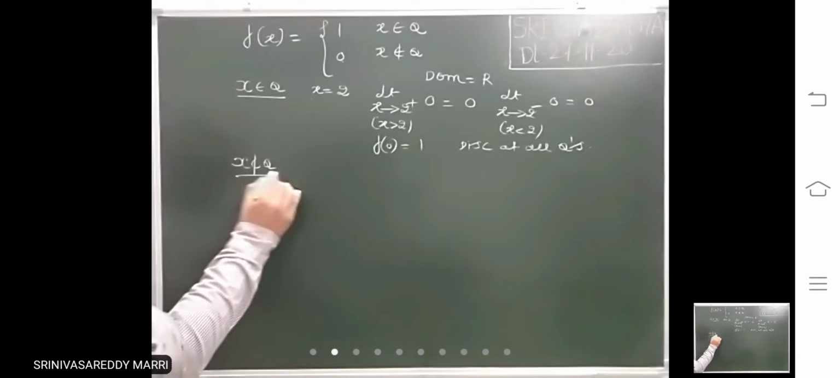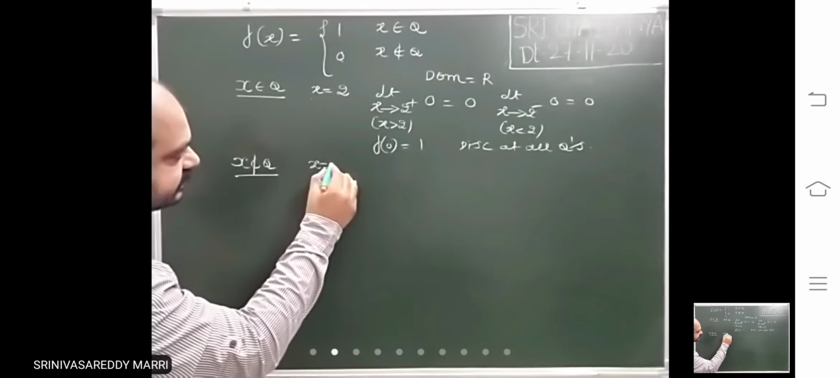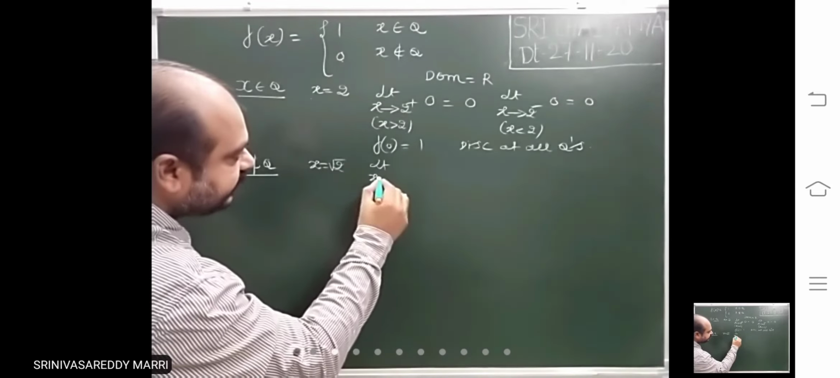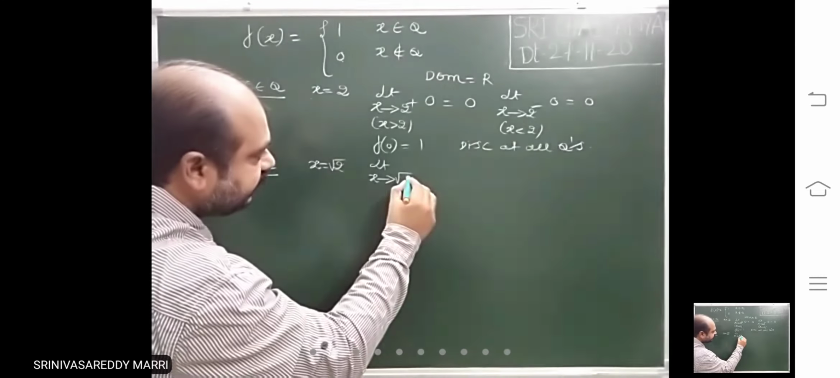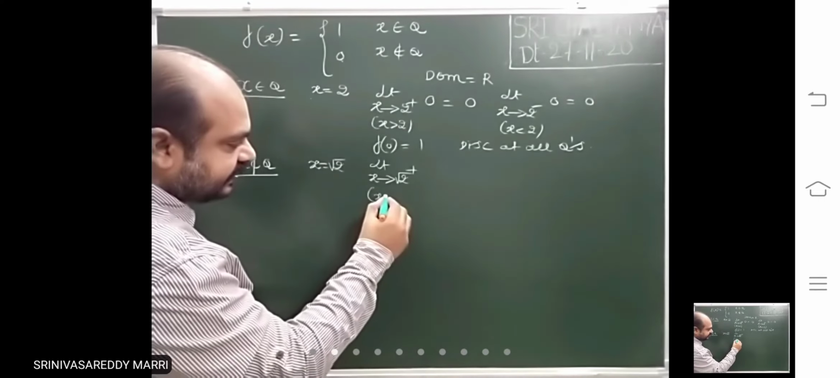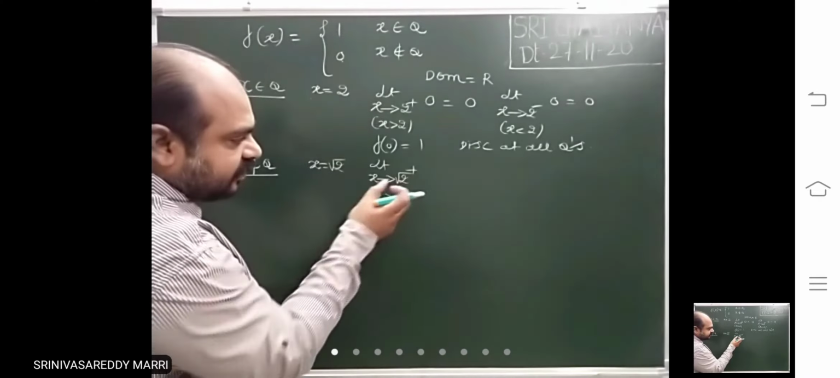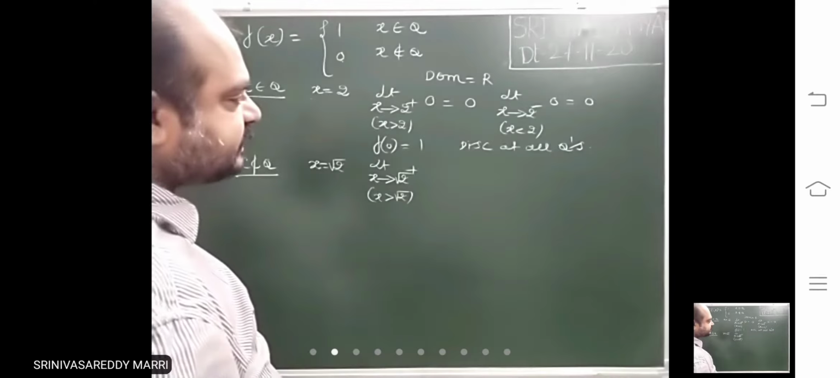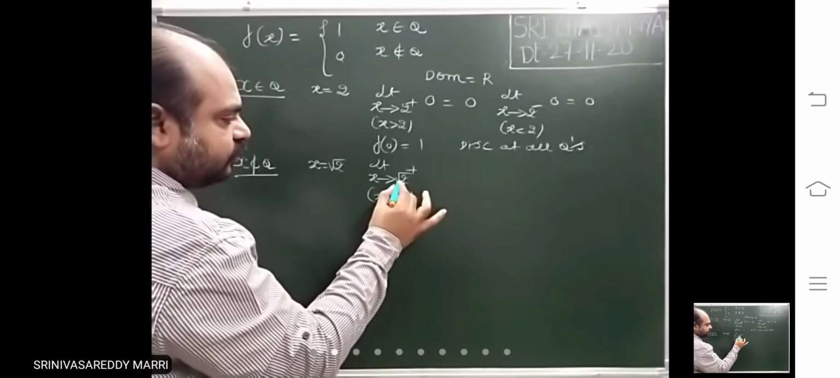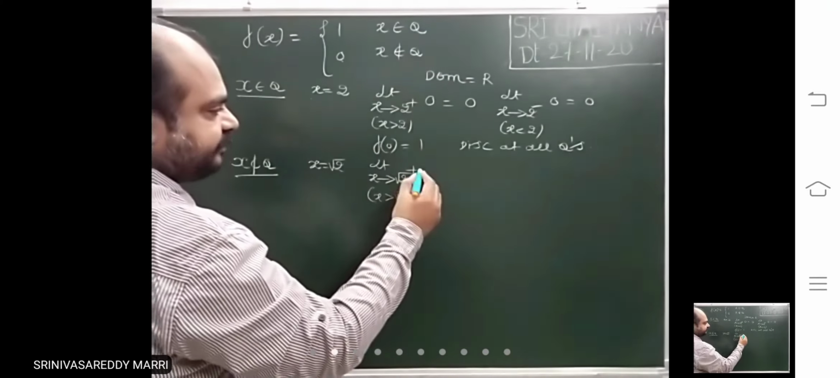Suppose you take an irrational number, let us say root 2. I am finding the right limit. That means just greater than root 2. Now just close to an irrational number, there will be rational numbers as well as irrational numbers. So just greater than root 2, there will be rational numbers. That means this is 1.